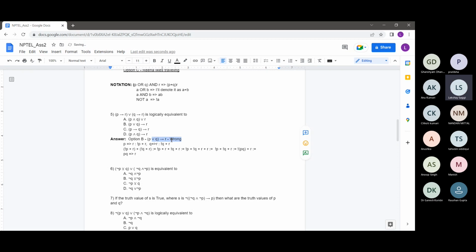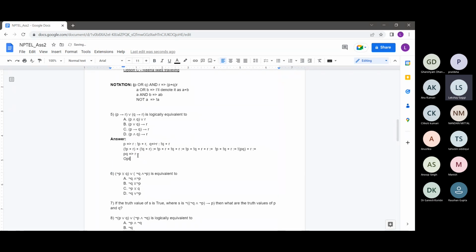Okay, maybe I'll just delete this. So this is also PQ implies R. So basically P and Q implies R. So this is option D. It's implying this. So I think this makes sense, right, guys?